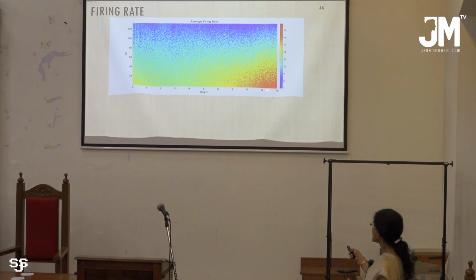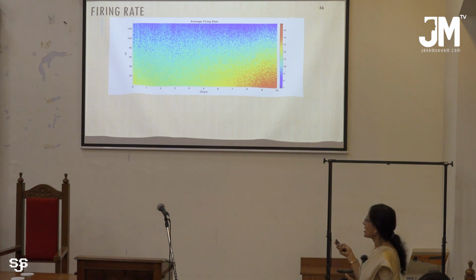That red region represents a higher frequency, that is 15. That means if the number of neurons is less, the frequency of spiking is higher, and that represents beta waves that we have already seen in an earlier slide.